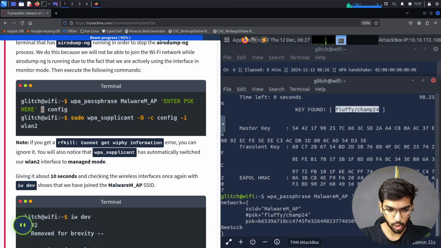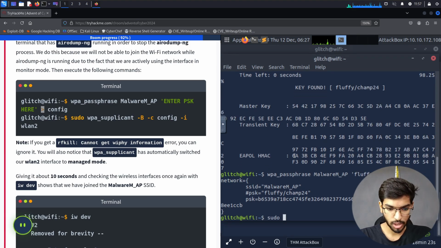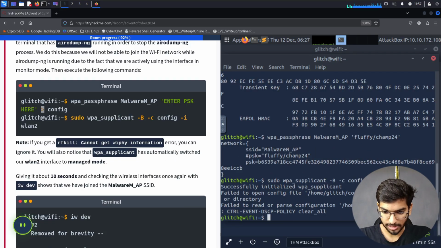So I'll say sudo. What happened to my terminal? I'll make it come up. Yeah, sudo wpa_supplicant. I don't know what that command is for. So, wpa_supplicant -B -c config -i wlan2. So it says you will also notice that wpa_supplicant has automatically switched our wlan2 interface to managed mode. Okay, so let's press enter.